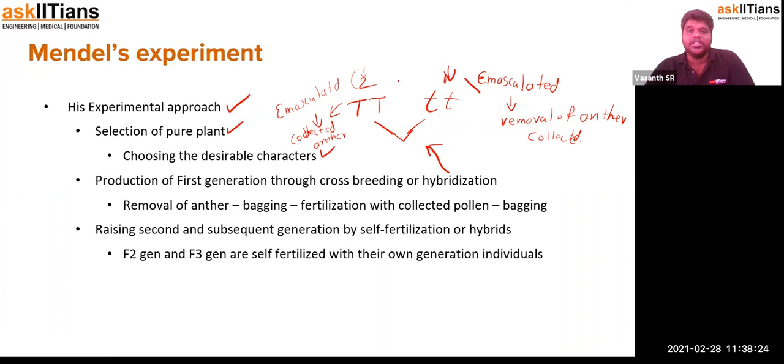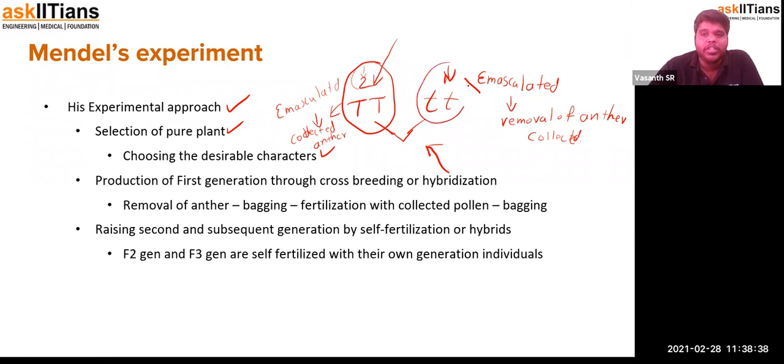So when he does the pollination for the first one, he usually covers the second one with a bag so that no other pollinating agent could infest this plant with any other pollen. And the same thing after pollination, he will also bag them. This process is called bagging. So: removal of anther, bagging, fertilization with collected pollen, and then bagging.